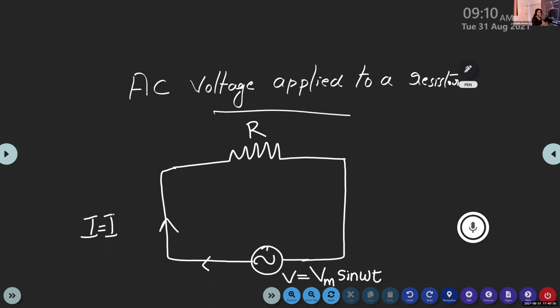So an alternating current is started to flow through the circuit, that is given by I is equal to Im sin omega t. Then, according to Ohm's law,